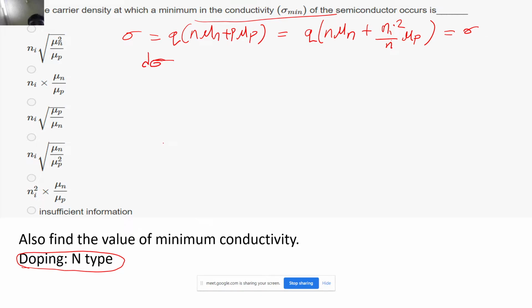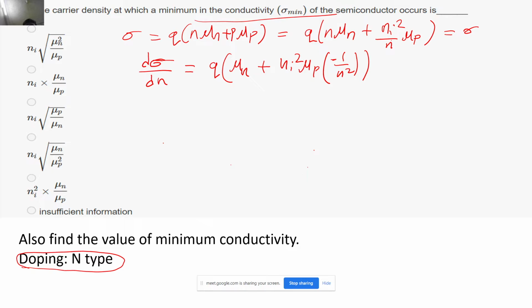After differentiating, the q will remain, the n will go because dn upon dn will become just 1, and I am taking the constants outside. The derivative of 1 by n is nothing but minus 1 upon n square, correct? Now I have to equate this derivative to 0.